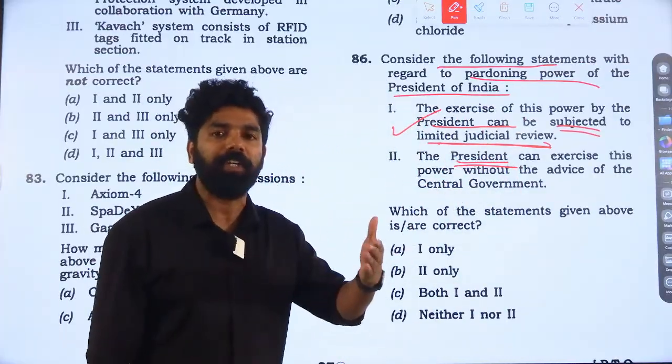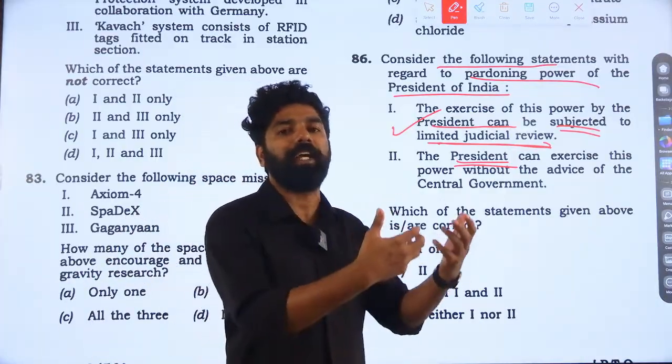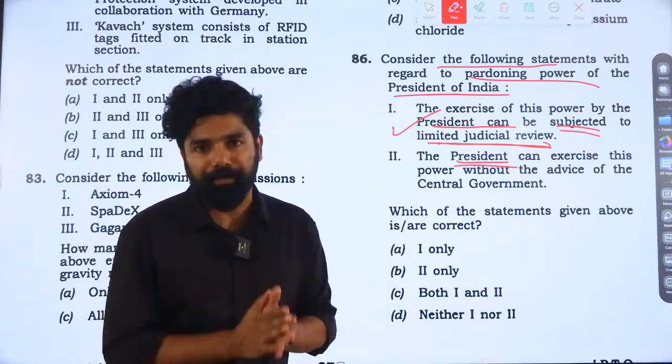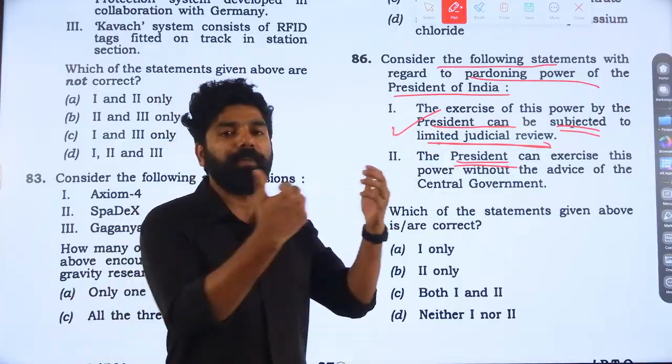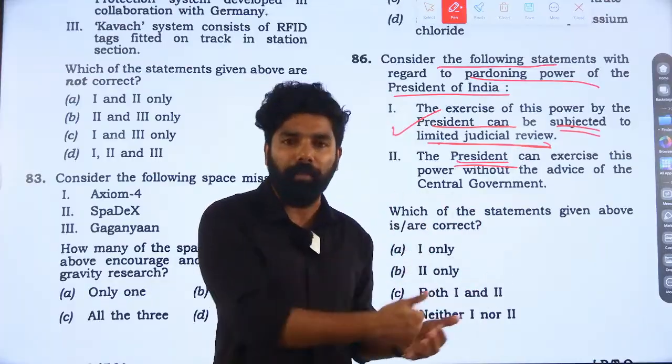Even under Article 74, it is mandatory that the President of India has to follow the aid and advice given by the Council of Ministers headed by the Prime Minister. Even in this case regarding pardoning power, we can submit a mercy petition to the President. The President would submit this mercy petition before the Home Ministry.